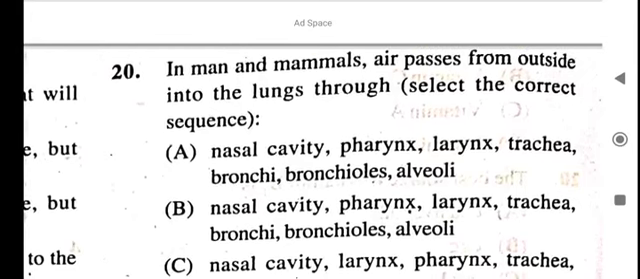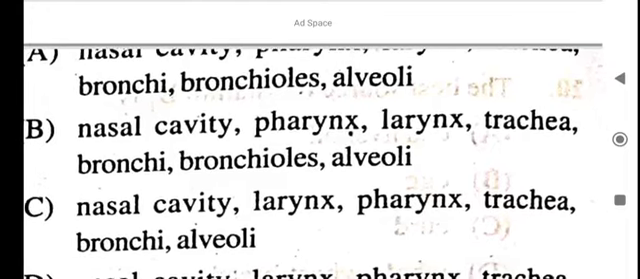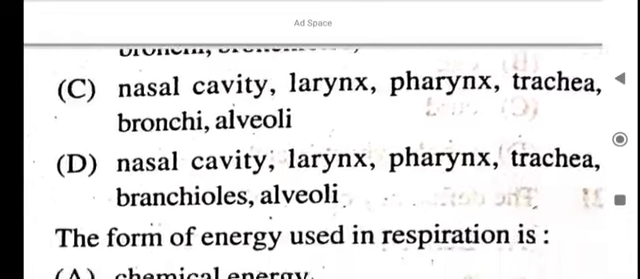B is the answer. First comes the nasal cavity, then pharynx, then larynx, then trachea, then bronchi, then bronchioles, and then alveoli. Okay, alveoli.